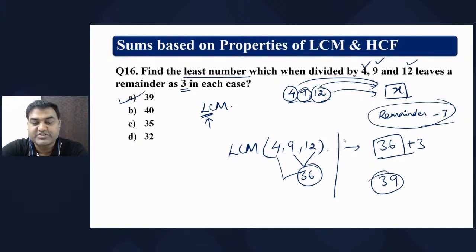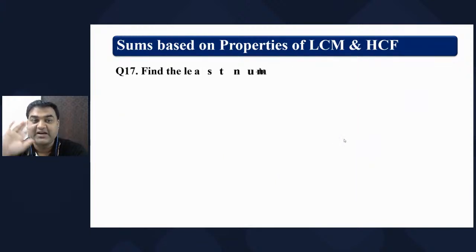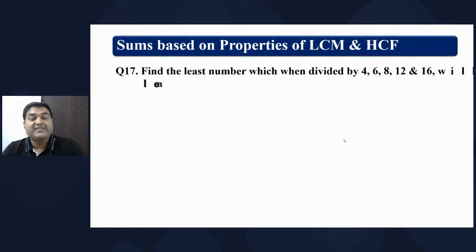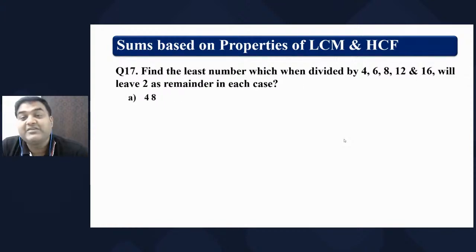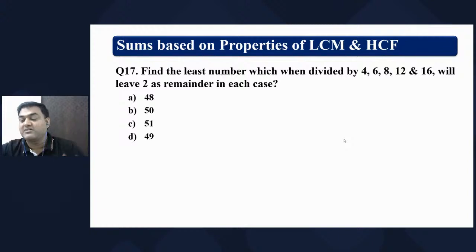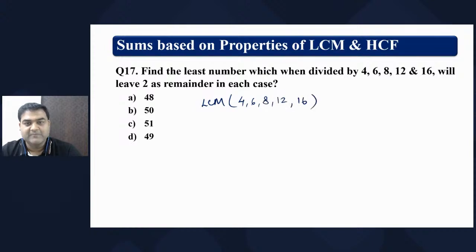Shall we go to the next question? This kind of question will be asked. Now, this question is, find the least number which when divided by 4, 6, 8, 12, 16 will leave 2 as remainder. Wonderful. What is there? We will have to find the LCM of 4, 6, 8, 12, 16. Go with the biggest two numbers. 16. 12 cannot divide 16. Not a problem. What is this? 4 into 3. This is 4 into 4.